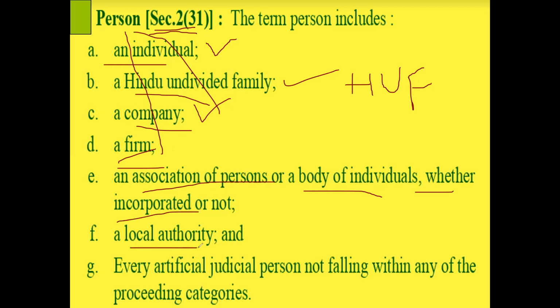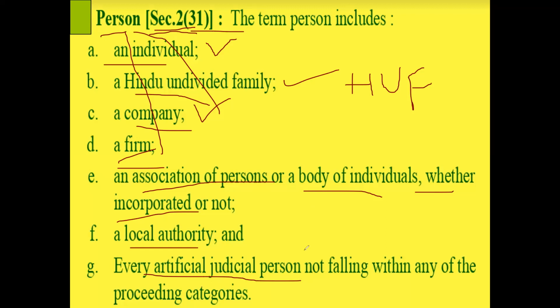A local authority. What is a local authority? A Gram Panchayat, Nagar Panchayat, municipality, corporation, Urban Development Authority, Cantonment Board. Cantonment Board means military area. So all these will be deemed as person according to Income Tax Act section 2(31). Then every artificial judicial person.